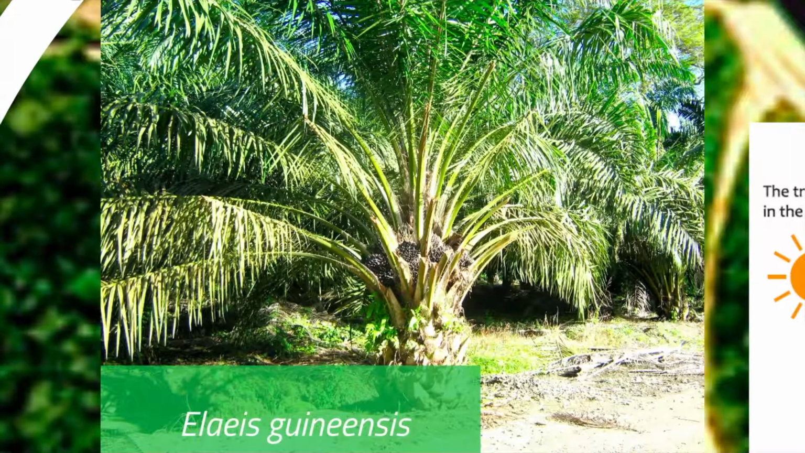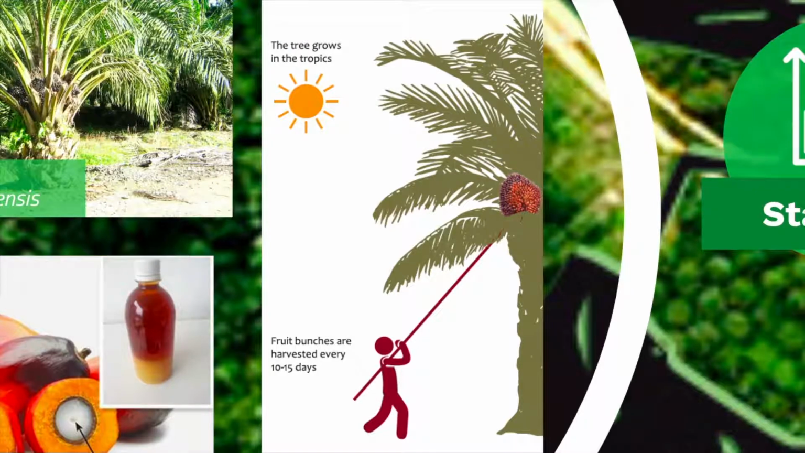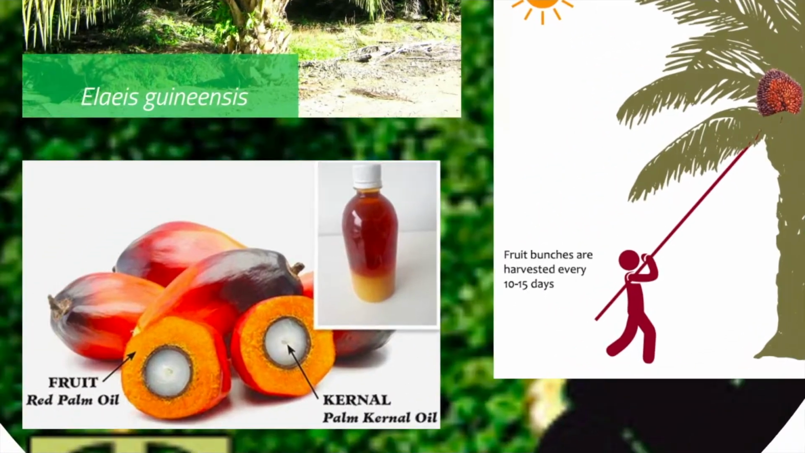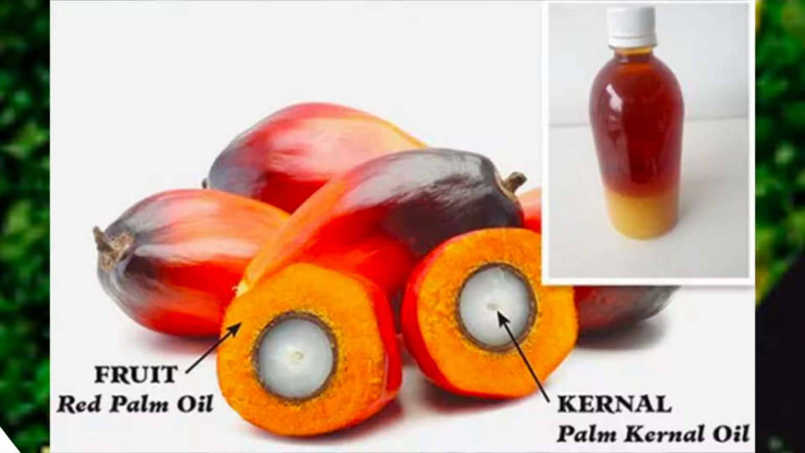The oil palm Elaeis guineensis is a tropical tree crop that keeps producing fruit bunches. The oil palm fruitlets from the bunches produce two types of edible vegetable oil: palm oil from the mesocarp, which is the flesh of the fruit, and palm kernel oil from the seed.